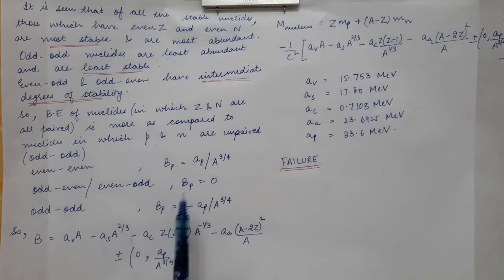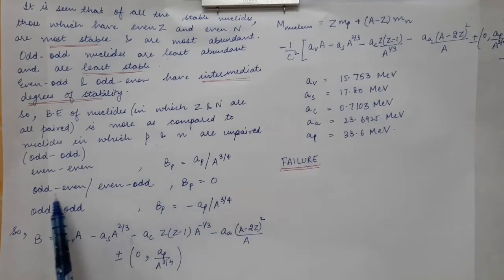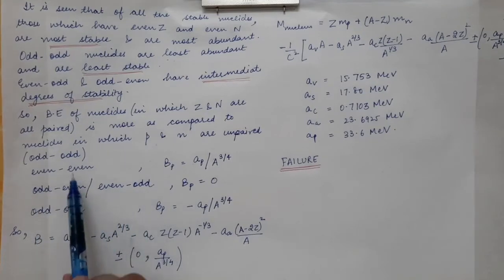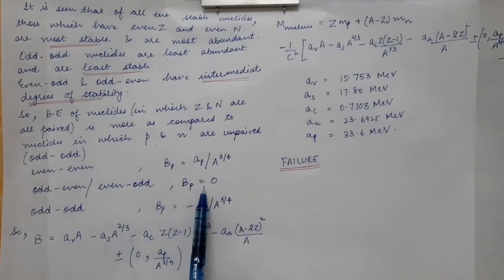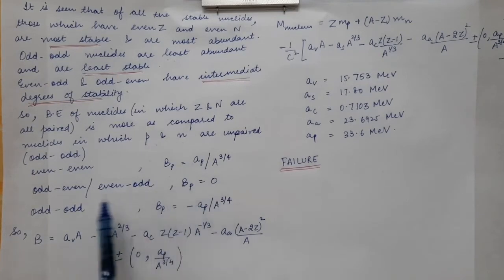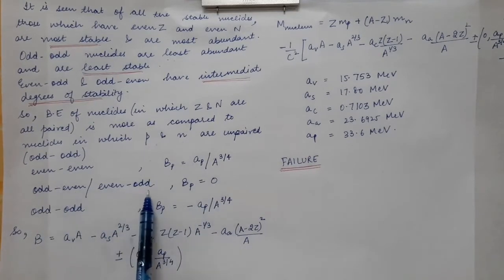Now this pairing energy is represented by Bp. For the case of odd-even or even-odd, which has intermediate stability between even and odd nuclei, we consider the pairing energy to be equal to 0. So this is just the reference that is given for the case of odd-even and even-odd nuclei.